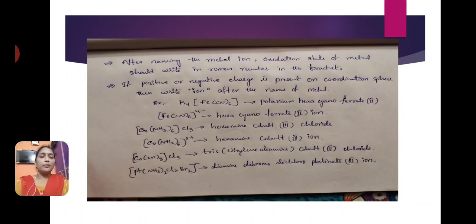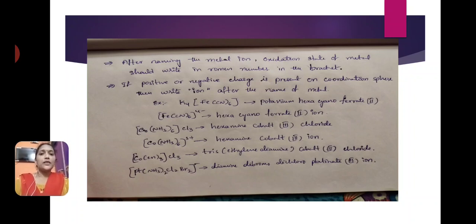After naming the metal ion, the oxidation state of the metal should be written as a Roman numeral within brackets. This is also very important. If a positive or negative charge is present on the coordination sphere, then write ion after the name of the metal.